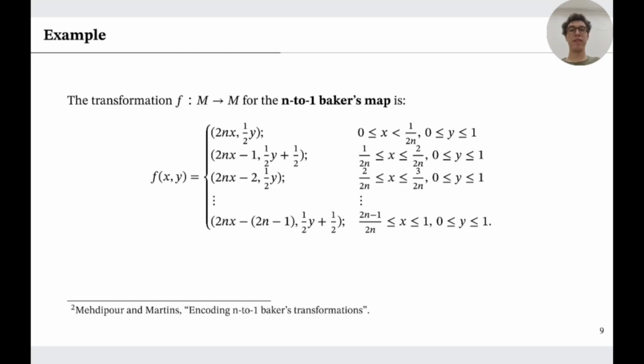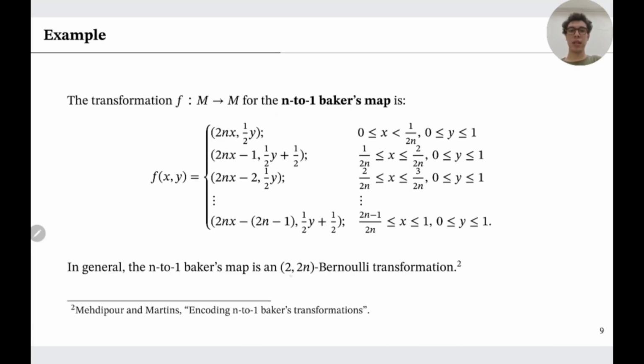In the same way we have defined the 2 to 1 Baker's map, we can define the n to 1 Baker's map. The formula is analogous. This transformation is a 2 to n Bernoulli transformation.